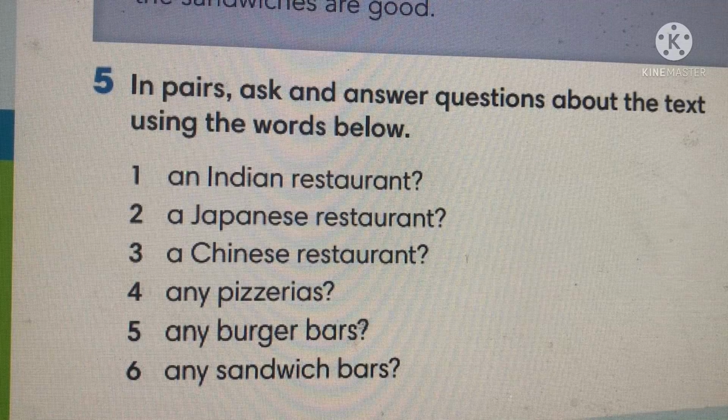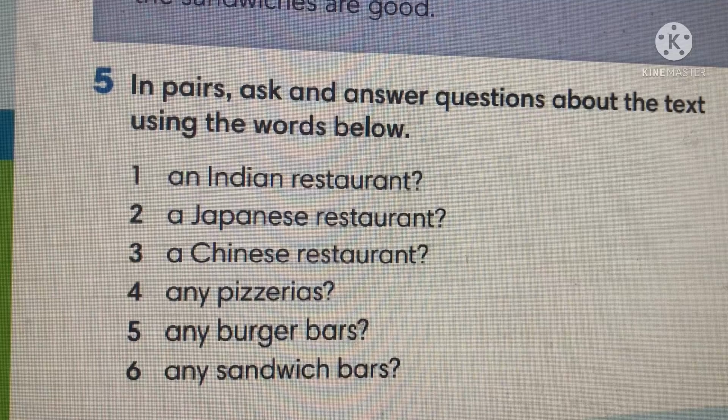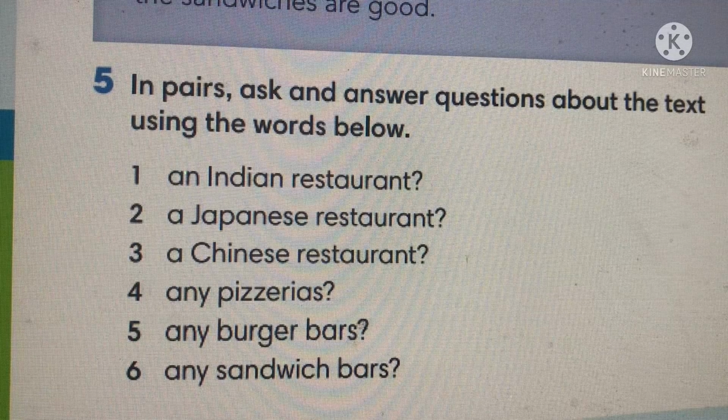Exercise 5. In pairs, ask and answer questions about the text using the words below. For example, 1.